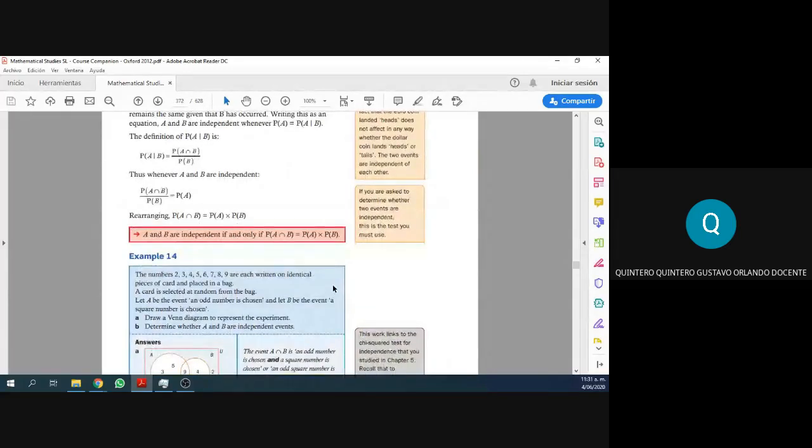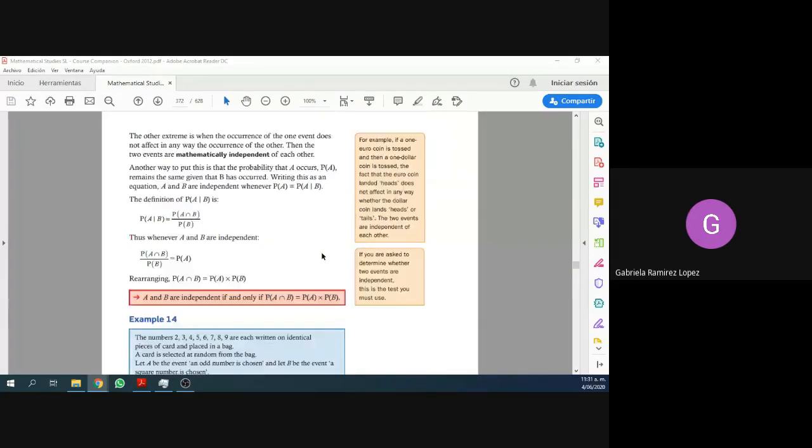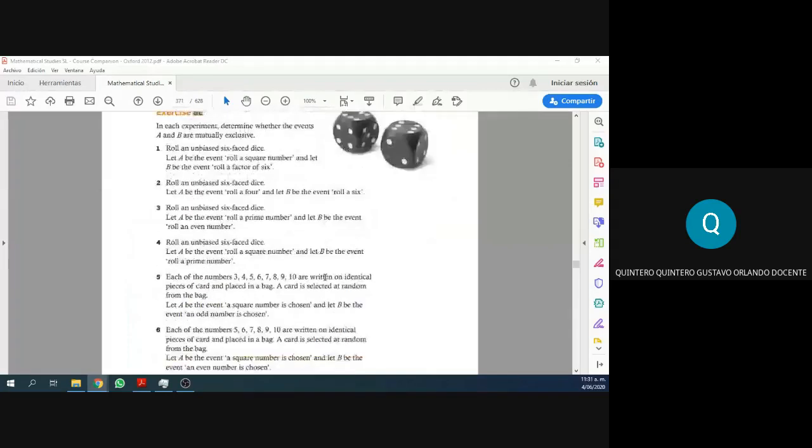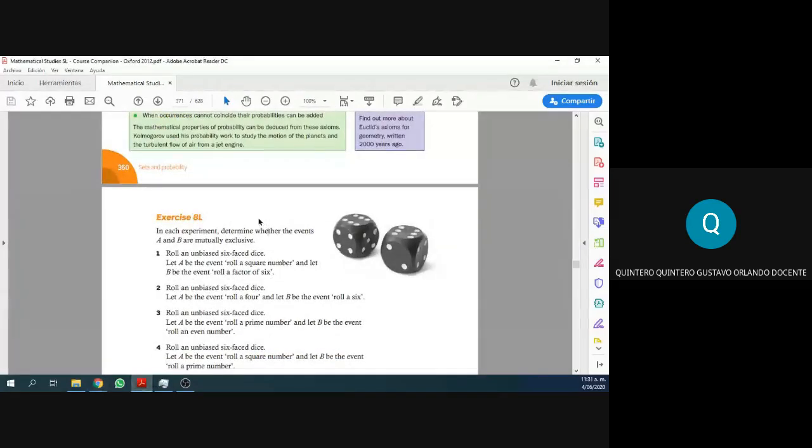And remember at 12:15, you guys need to go do the quiz, all right? These will not appear in the quiz. Don't worry. Independent will not appear? No, this will not appear in the quiz. Absolutely not. The quiz will just contain probability, the simplest form of probability, and the conditional probability. So independent or the other one, mutually exclusive, they're not going to appear. This will appear in a future quiz, but not today's.